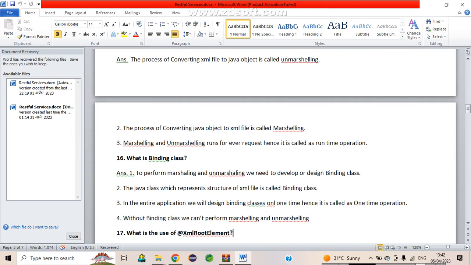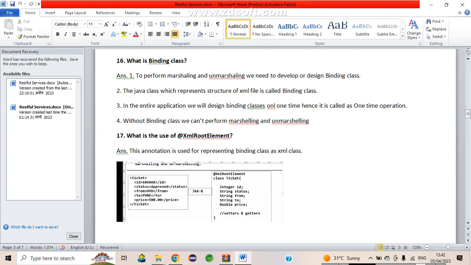And what is the binding class? To perform marshalling and unmarshalling, we need a binding class. The Java class which represents the structure of the XML file is called a binding class. In the entire application, we design the binding class only one time, hence it is called a one-time operation. Without a binding class, we can't perform marshalling and unmarshalling.